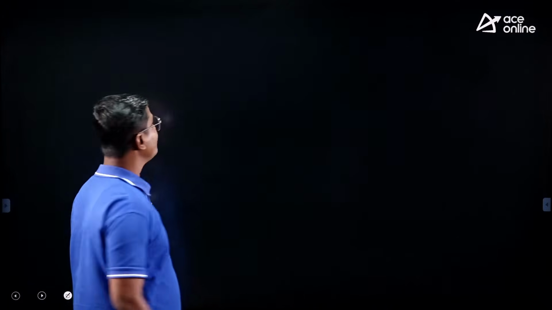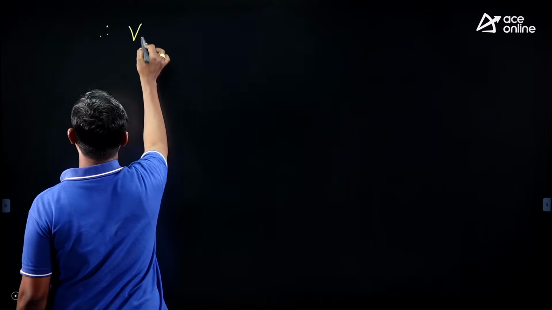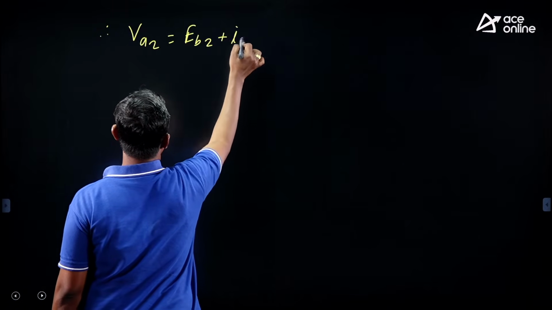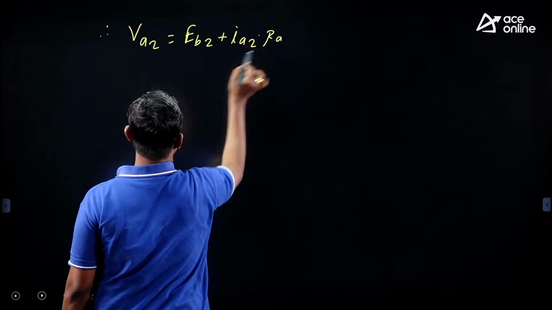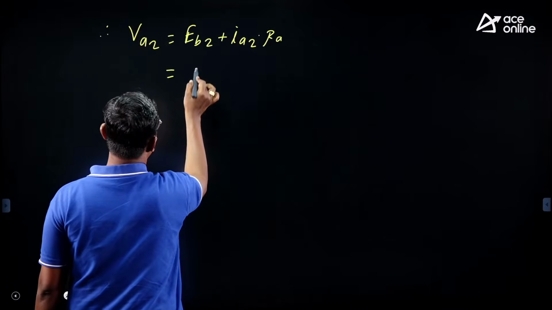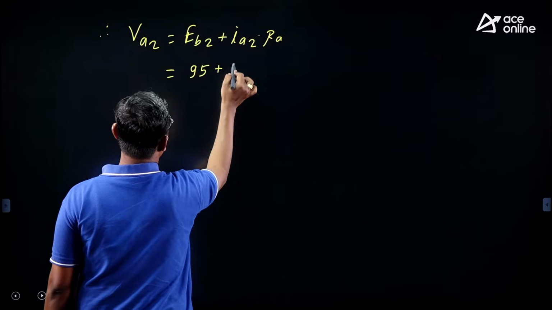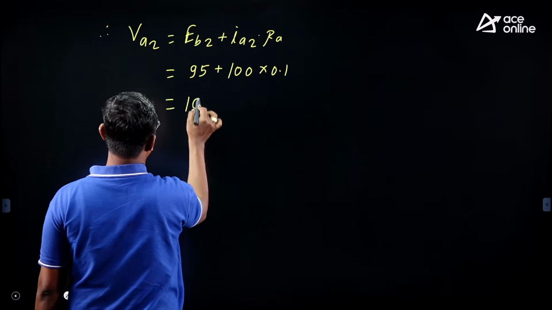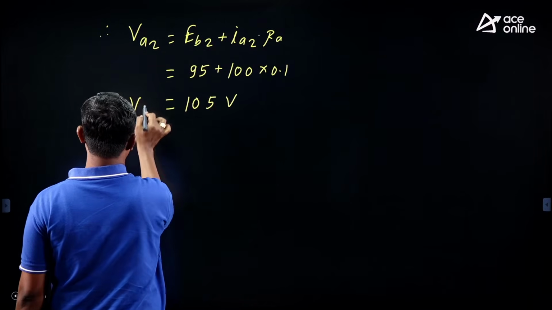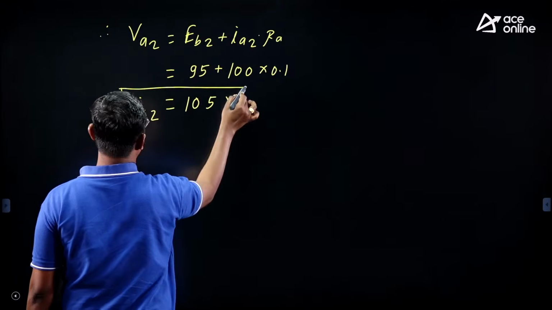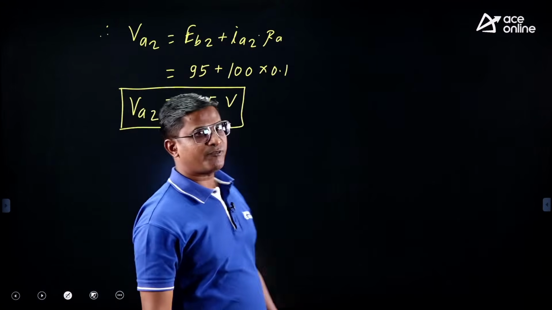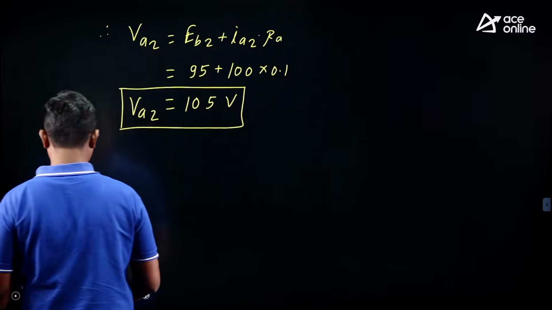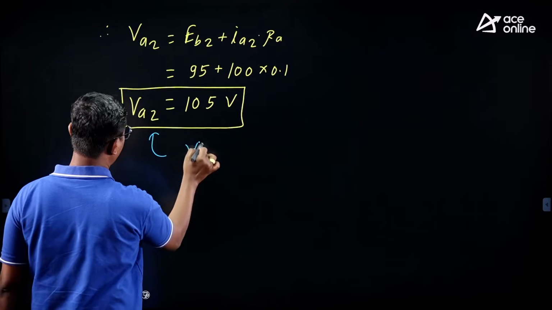Now IA2 we have written, EB2 we have written. Can we find VA2? Yes. VA2 equals EB2 plus IA2 into RA. EB2 is 95 plus 100 into 0.1, so it is equal to 105 volt. This VA2 is nothing but the output of the chopper, V0.